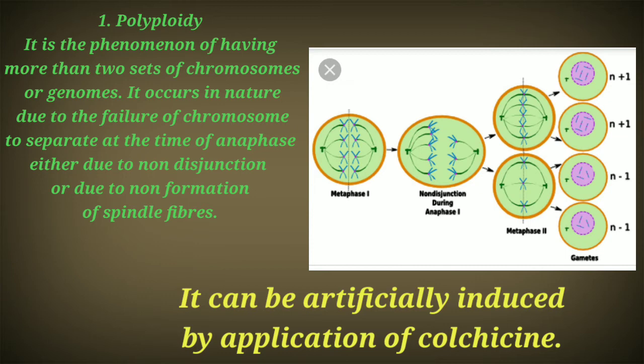There are many such types of plants. One example is Raphanobrassica, and the other is called Triticale. Raphanobrassica is the hybridization of two species, Raphanus and Brassica. Raphanus is the radish, and Brassica is the mustard plant. This radish and mustard plant were hybridized together, and a polyploid species was made, which is called Raphanobrassica. Similarly is Triticale.